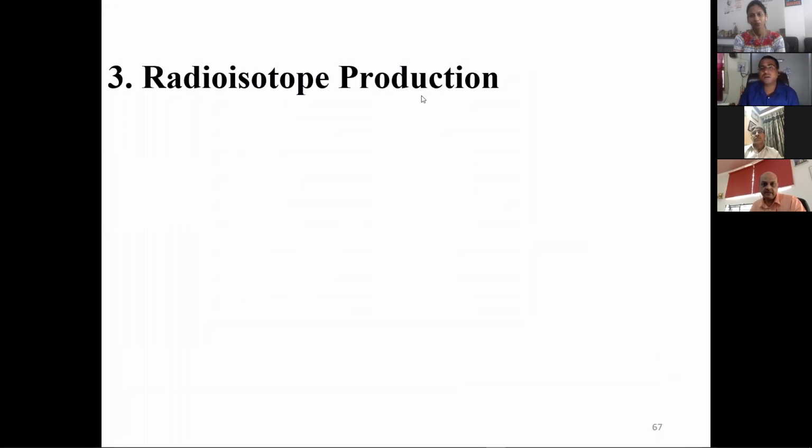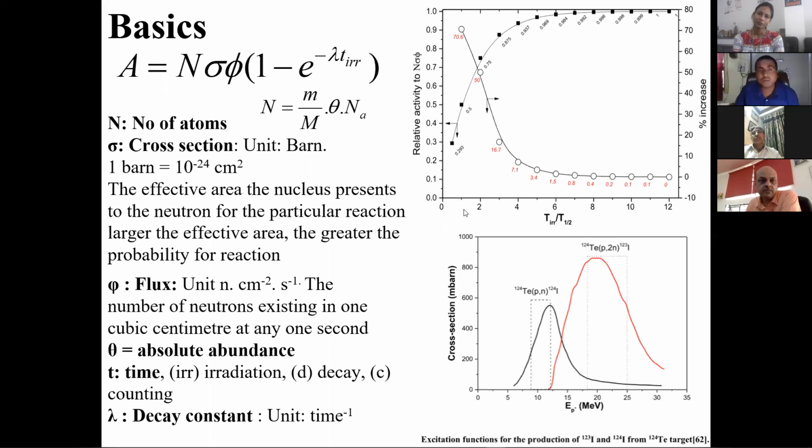Now I have completed all the techniques which are there for cancer therapy and cancer diagnosis. Now I'll come to radioisotope production and our work. For radioisotope production, we all know the equation: A = N σ φ (1 − e^(−λ t_irradiation)).